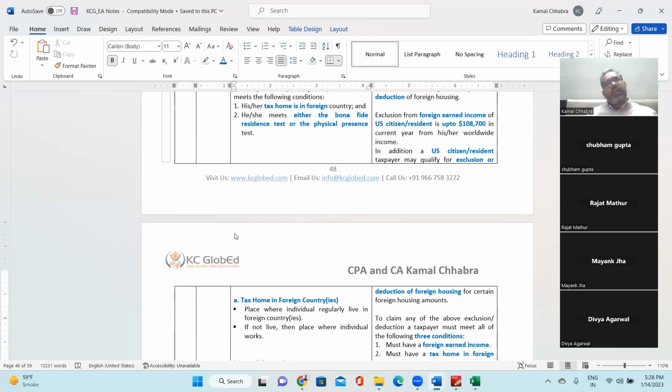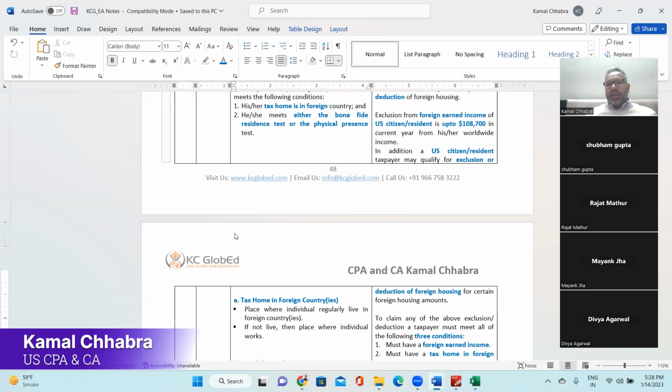From that 200,000 of foreign earned income, if you are meeting these conditions, which we have discussed on the left hand side, then you can claim a foreign earned income deduction of $108,700. For that, you are not supposed to pay taxes in the USA.